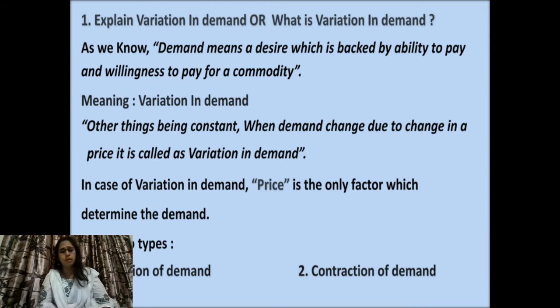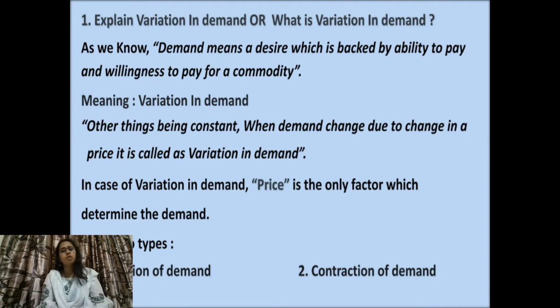Now students, see, variation and changes, two types are there. Variation means काय? तर चेंजेस होणं, बदलणं. कधी इन्क्रीज होईल, कधी डिक्रीज होईल, कधी एक्सपांड होईल, कधी कॉन्ट्रॅक्ट होईल. These four terms we are going to use. Only the confusion is, for variation we are going to use expansion and contraction, and for changes we are going to use increase and decrease.